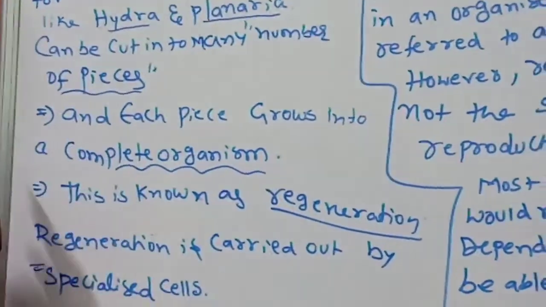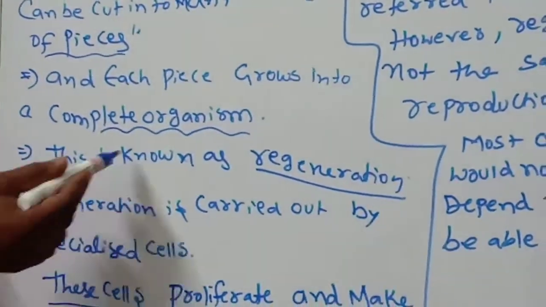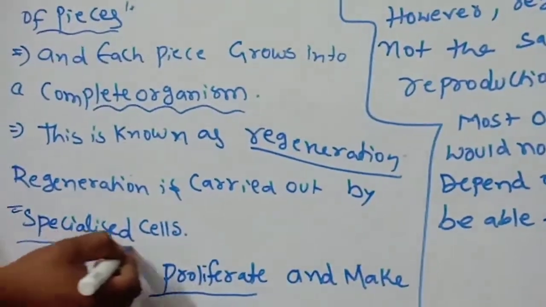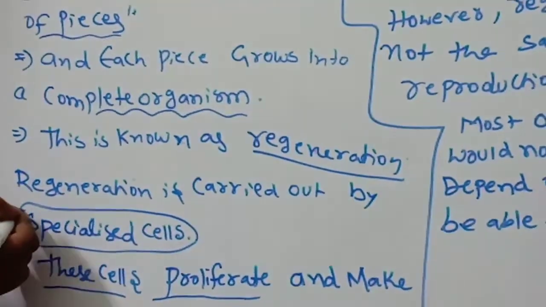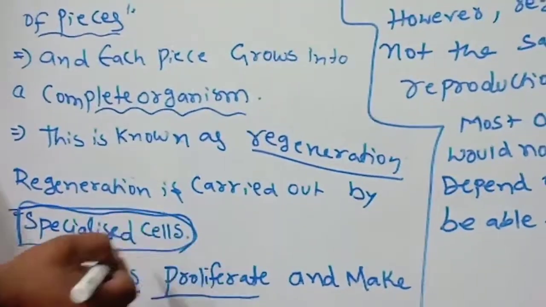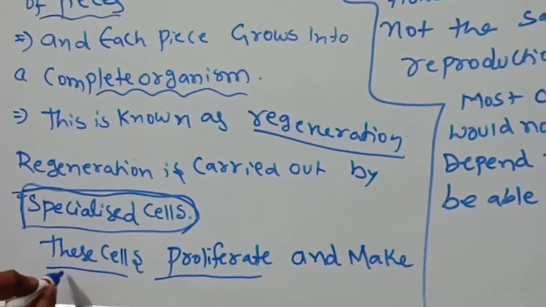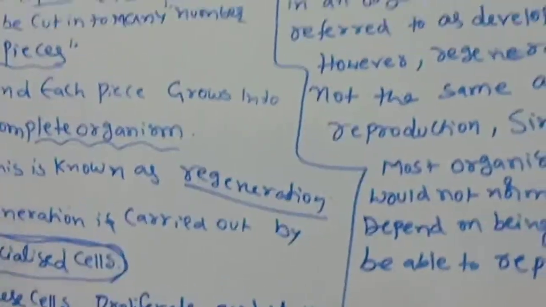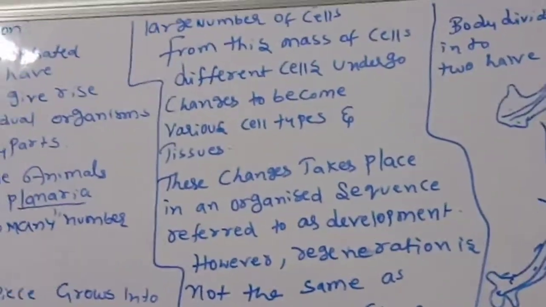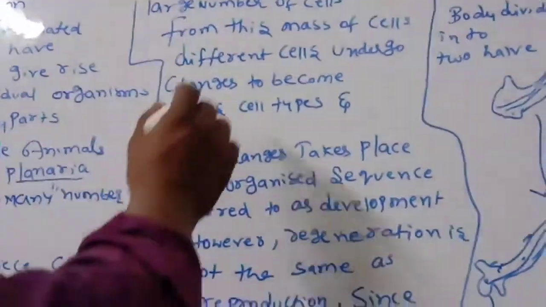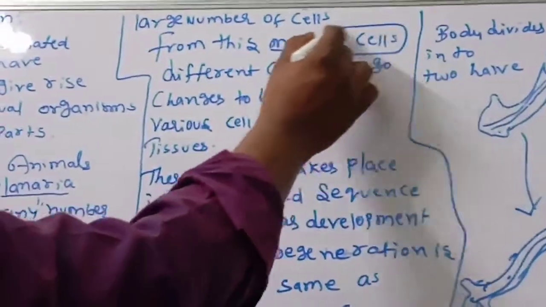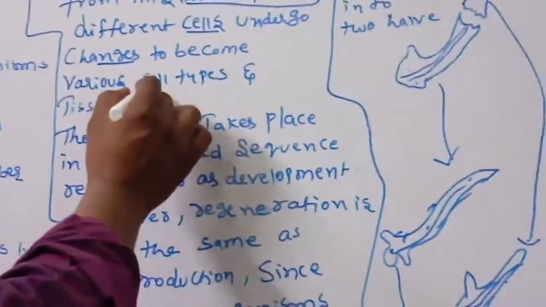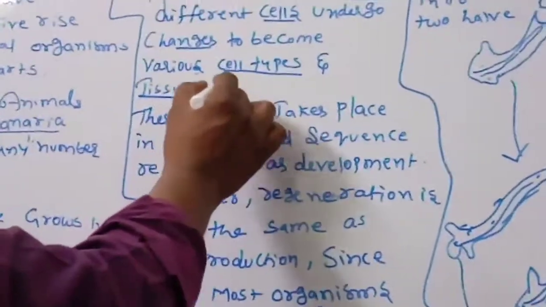That is regeneration. These cells proliferate and make a large number of cells. From this mass of cells, differentiated cells undergo changes to become various cell types and tissues.